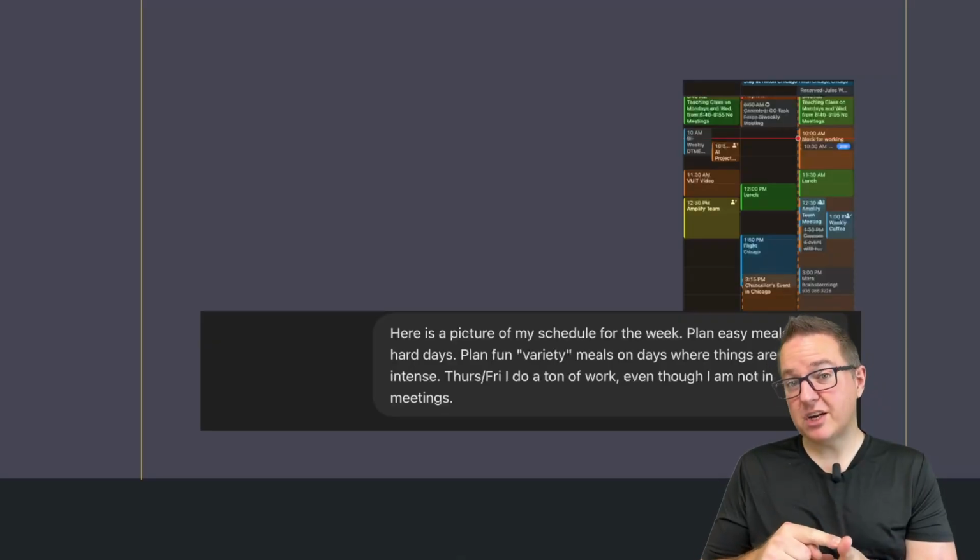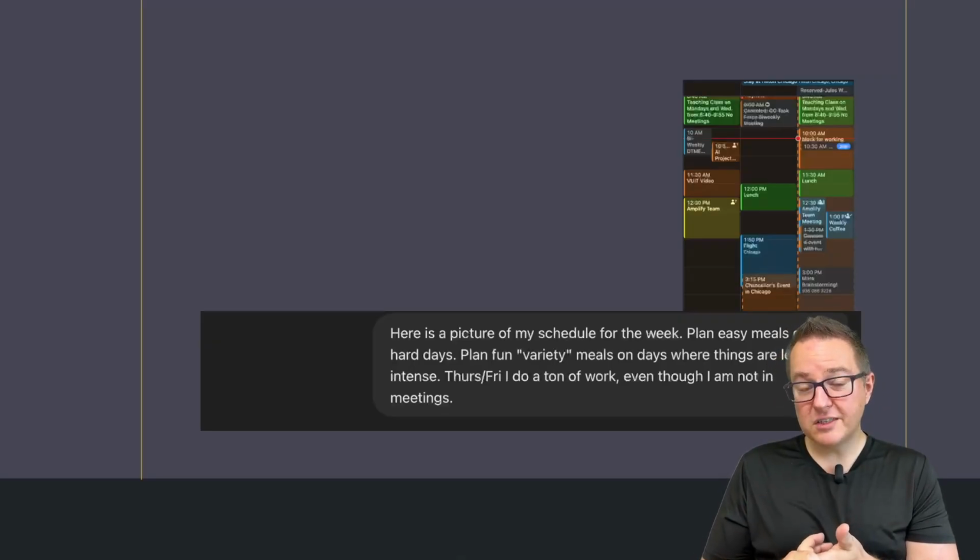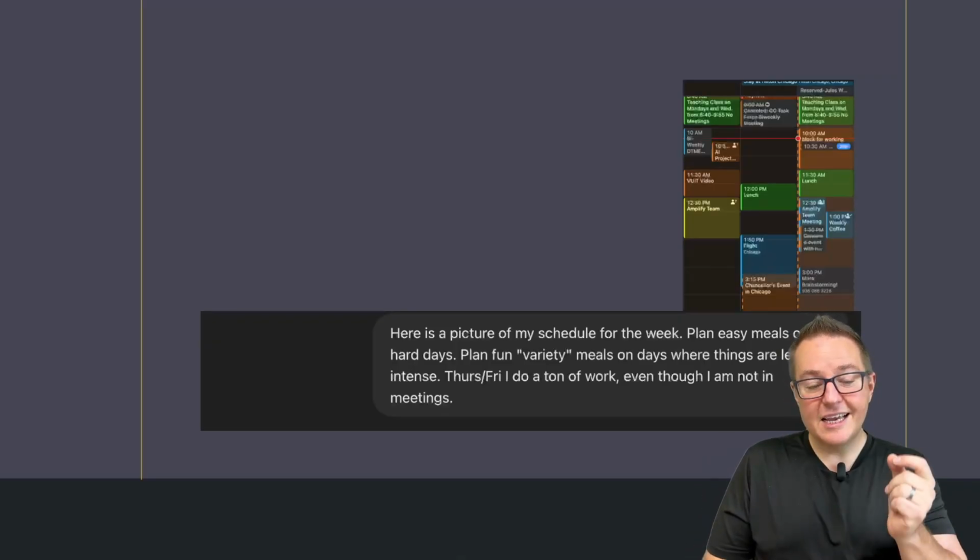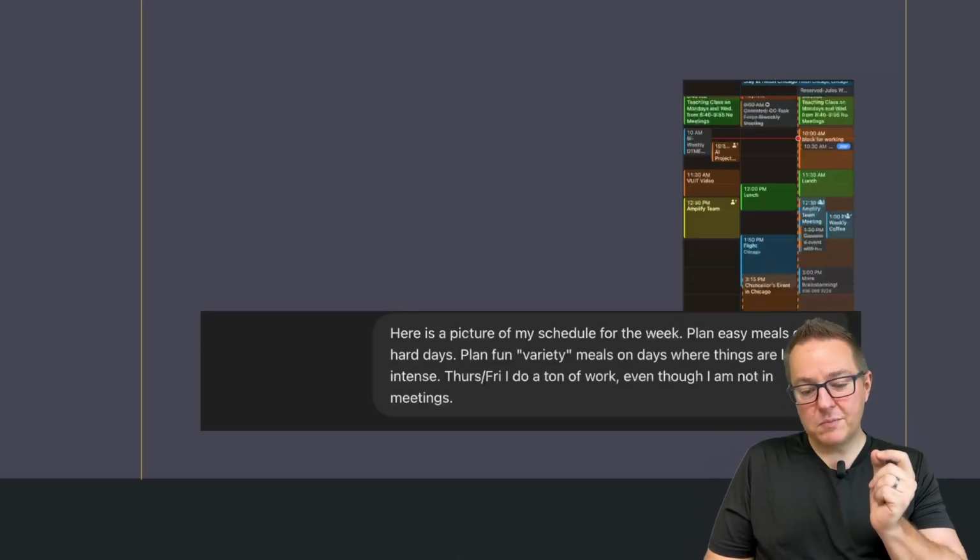In this case, a screenshot of my calendar, a set of goals that I'm trying to achieve, the types of things I want to eat or not. I could have a document with preferences, and suddenly the generative AI can go and begin solving that problem.